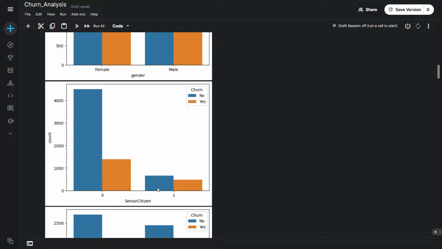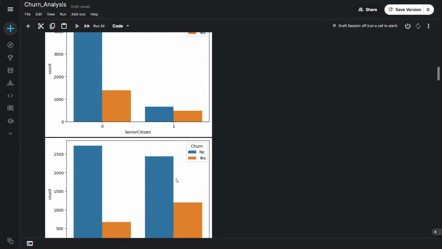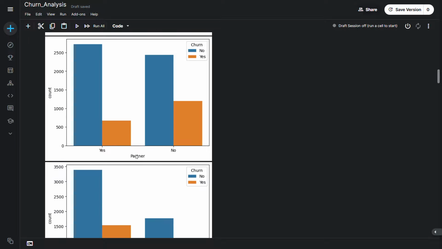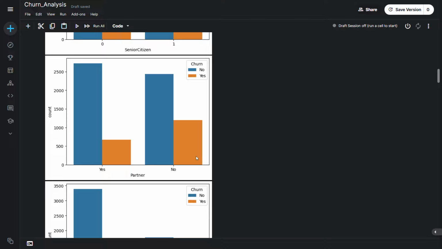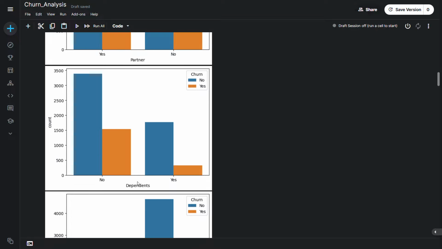And if we look at the senior citizens, if a person is not a senior citizen, he actually churns more rather than a senior citizen churning. So that's the possibility comparison here. Similarly, a customer with no partner churning has a higher probability than a customer having a partner. And also this is a similar case with dependents. If a person has no dependents, there is a higher chance of him churning than a customer who has dependents.